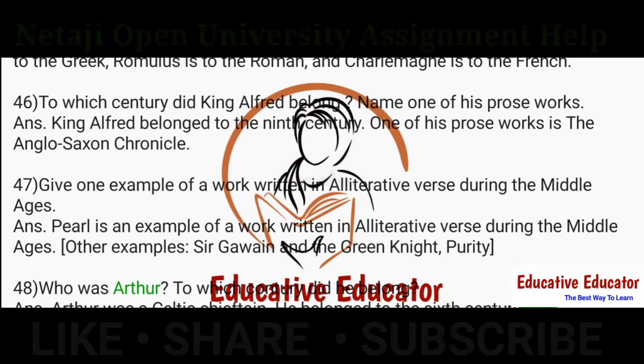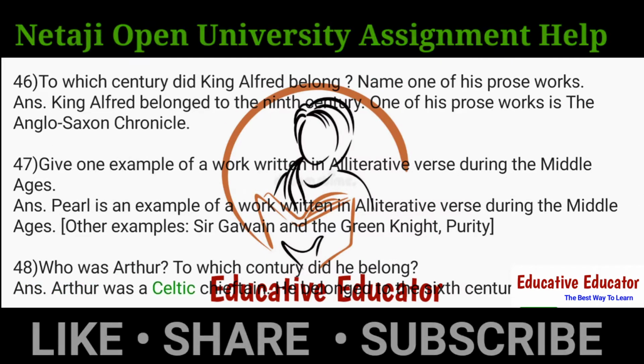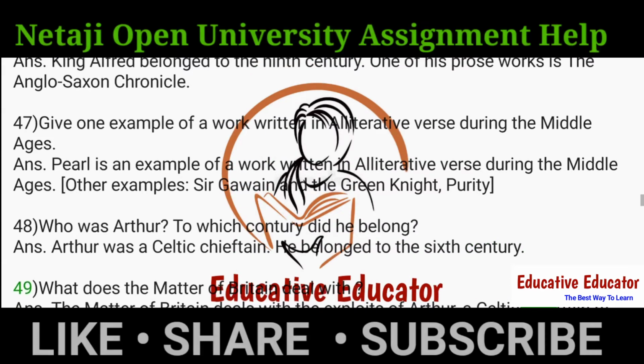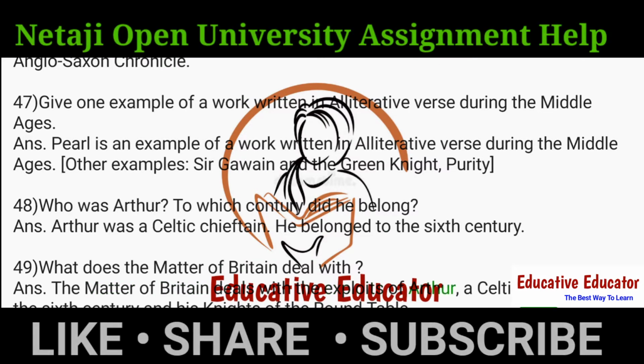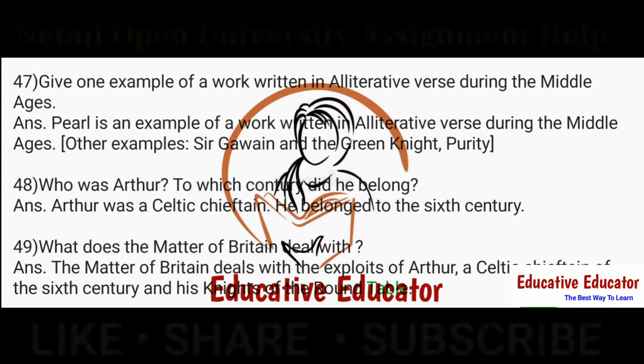48. Who was Arthur? To which century did he belong? Ans. Arthur was a Celtic chieftain. He belonged to the 6th century. 49. What does the Matter of Britain deal with? Ans. The Matter of Britain deals with the exploits of Arthur, a Celtic chieftain of the 6th century, and his Knights of the Round Table.